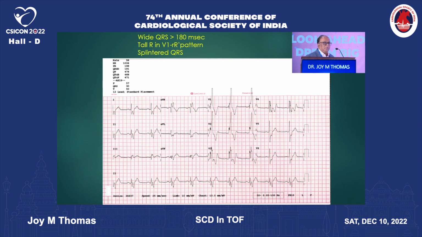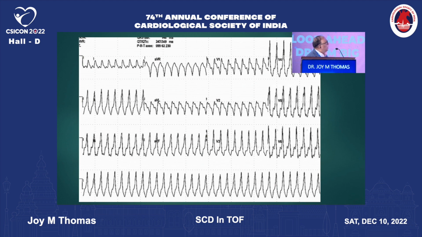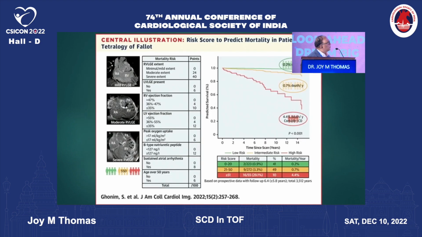Now, this is a typical ECG of a patient of tetralogy of Fallot, and there are some important risk factors which can be seen in this particular ECG. A very wide QRS greater than 180 milliseconds, a tall R in V1 of an RR pattern which shows increased right ventricular systolic pressure, and a splintered QRS. As you can see here, the QRS is splintered into various waves within the QRS. All these are indicators of a higher risk of sudden cardiac death. And the presence of ventricular tachycardia is another component which shows greater risk.